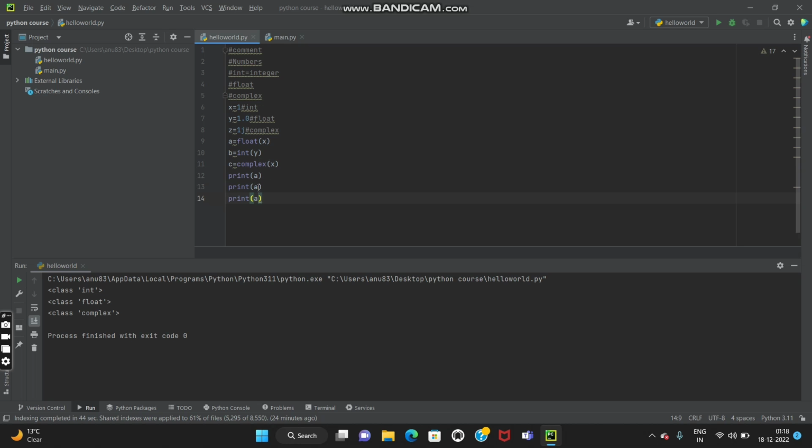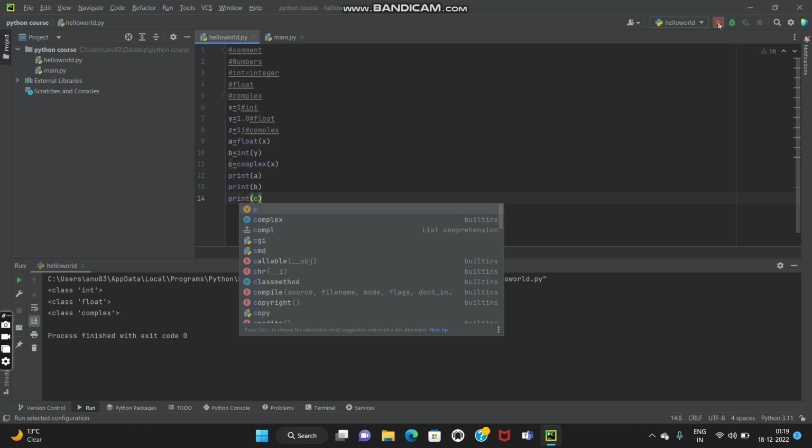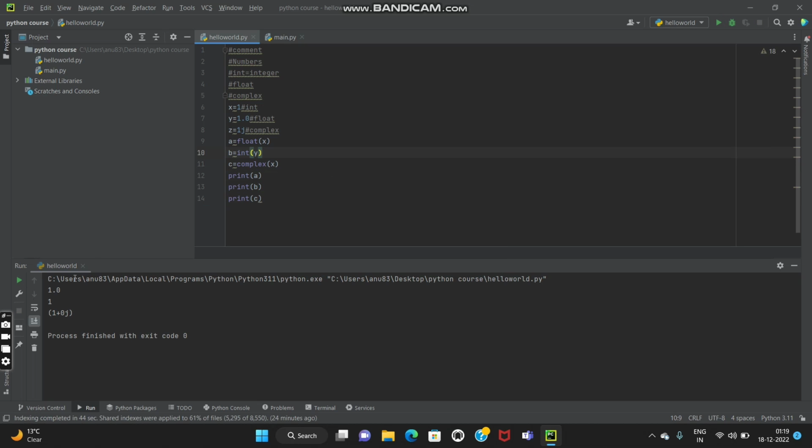Okay. So now I'm going to print b and c. Now when I run this, you can see my x, which is equal to 1, which is an integer, is converted into a float. Okay. And now my y, which is 1.0, a float value, is converted into a 1, that is an integer. As I have mentioned, b is equal to int(y), which means I am converting the y, that is a float value, into an integer.